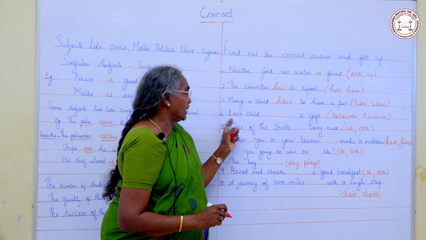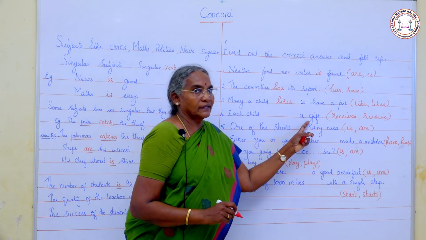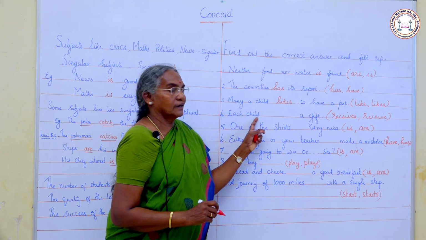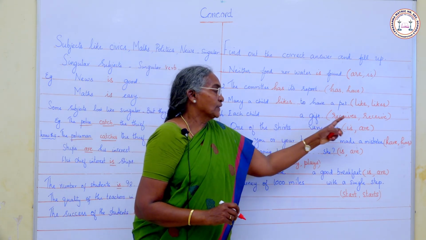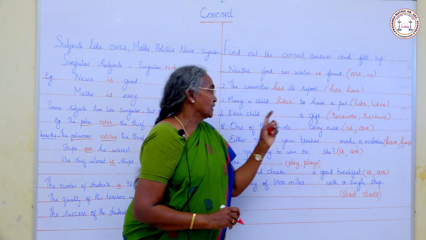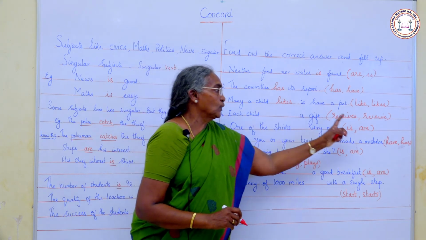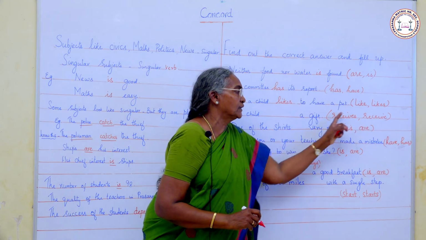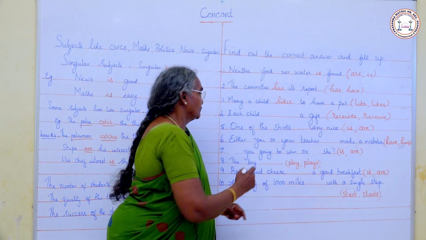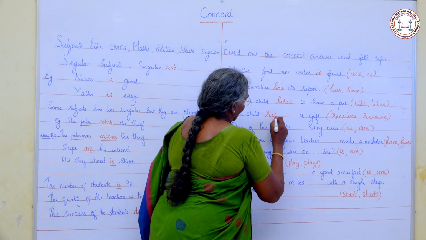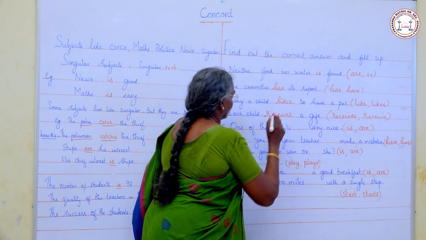Next sentence, each child dash a gift. Receives or receive? When each is the subject, we have to use a singular verb. What is the singular verb here? Receives. Each child receives a gift.